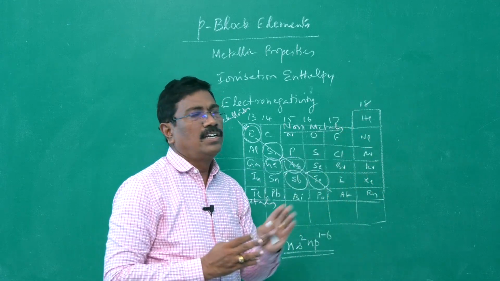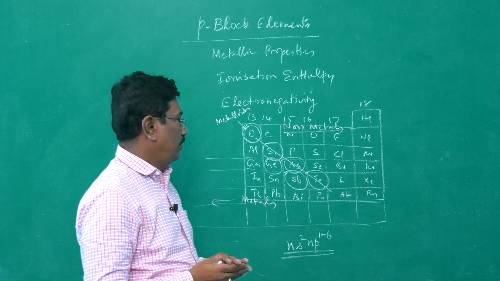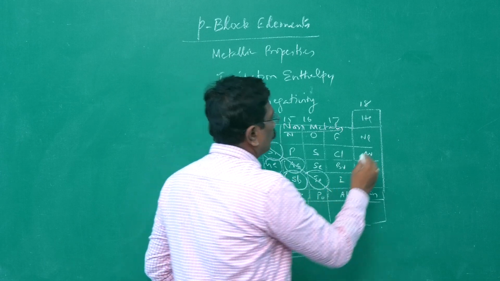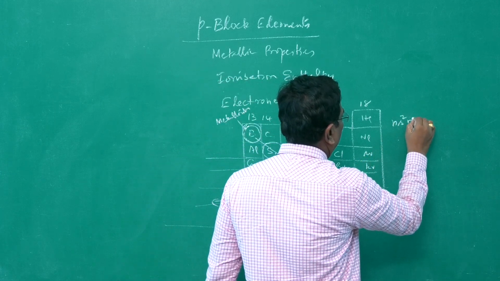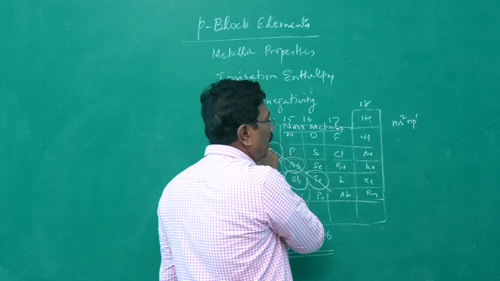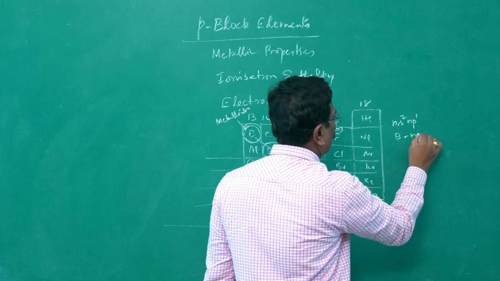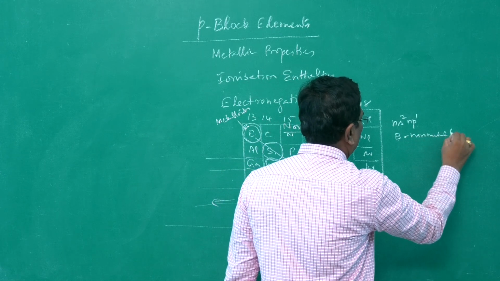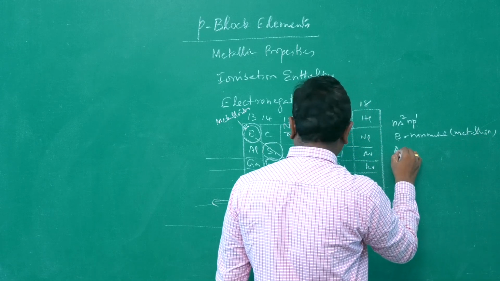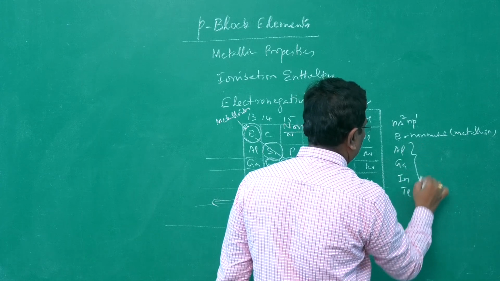In the 13th group, ns2 np1, boron is a non-metal or metalloid, and aluminum, gallium, indium and thallium are metals.